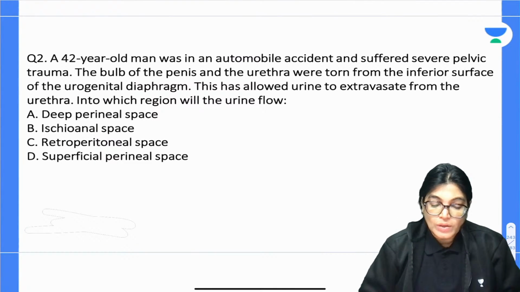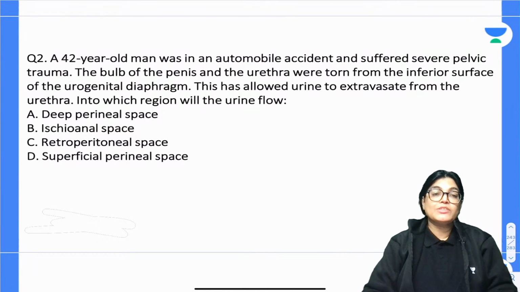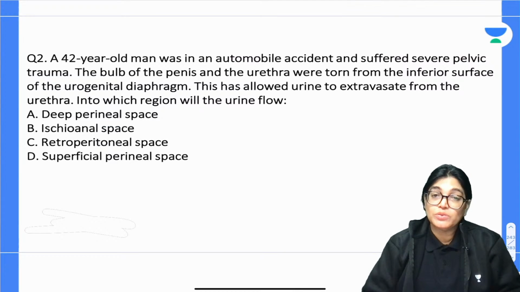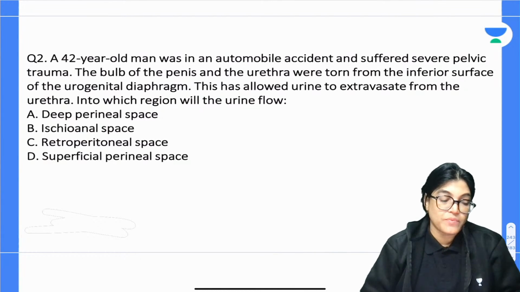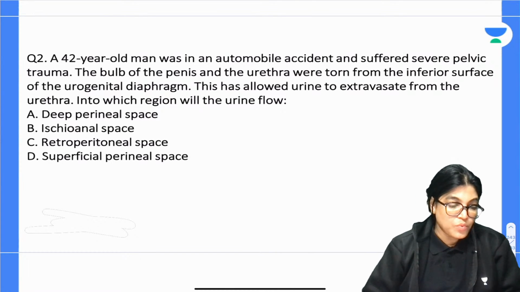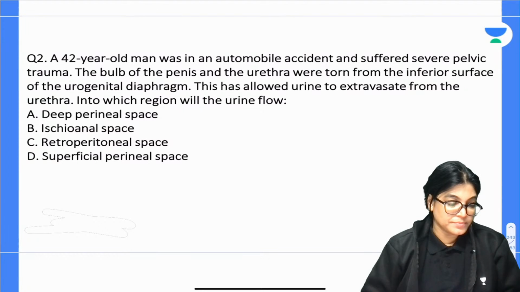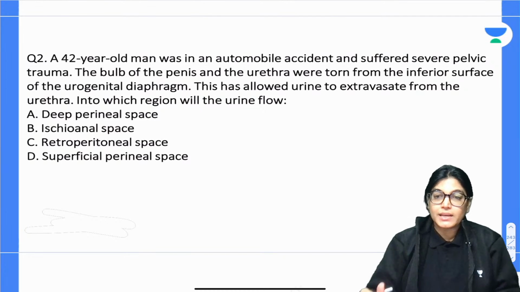A 42-year-old man has had an automobile accident and suffered severe pelvic trauma. The bulb of the penis and urethra were torn from the inferior surface of the urogenital diaphragm. This has allowed the urine to extravasate from the urethra into which of the following regions? Deep perineal space, ischioanal space, retroperitoneal space, or superficial perineal space. Four options are there, mark the correct answer.